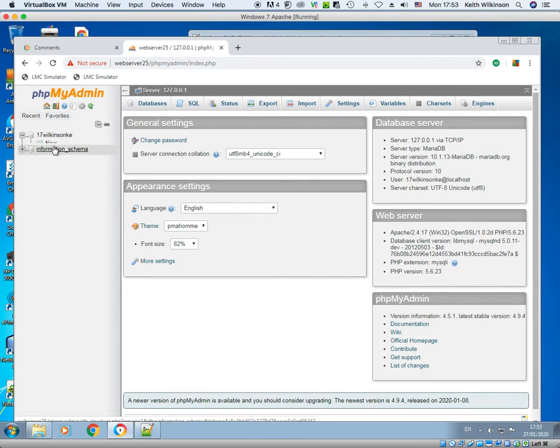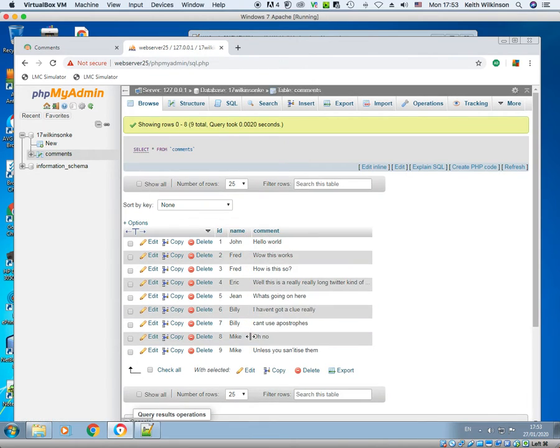If I press the plus symbol, it will open up, and if I click on comments, the table, now we know there's lots of comments, as you can see in here, and I can actually just issue a specific database command called SQL, which I'm going to do now, and we're going to do it in this to see what happens, and then we're going to do it programmatically in PHP.